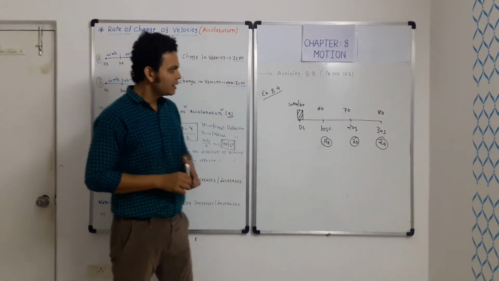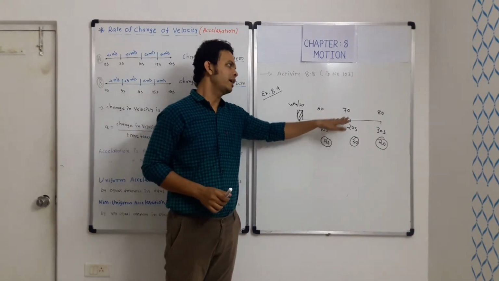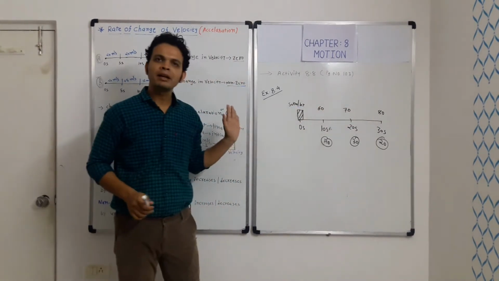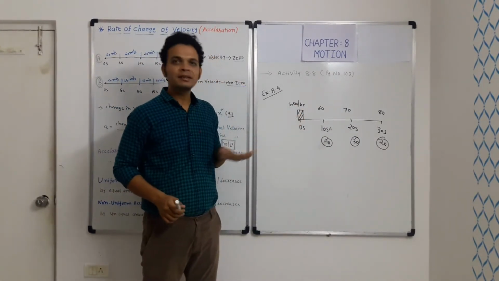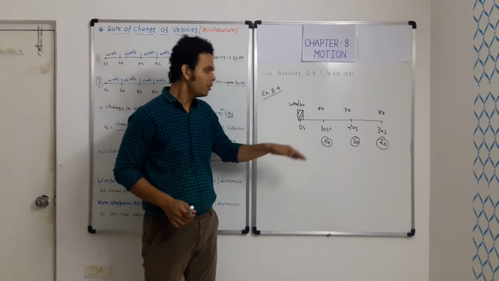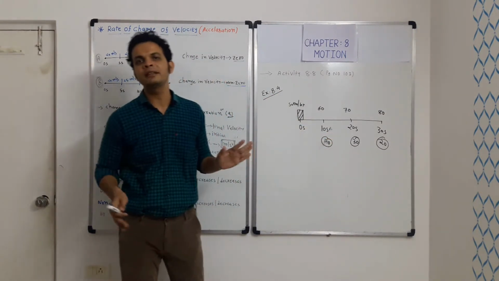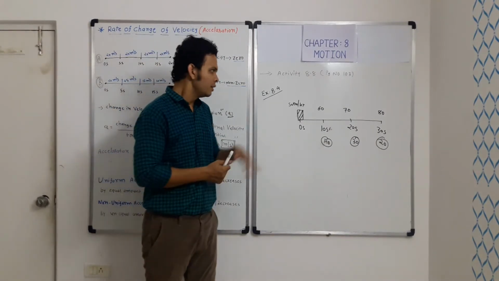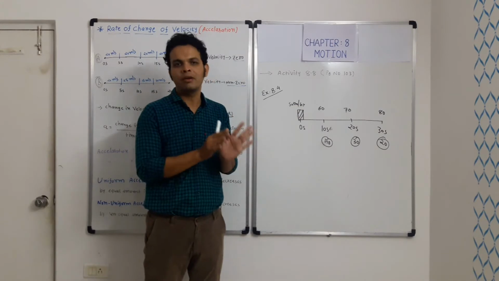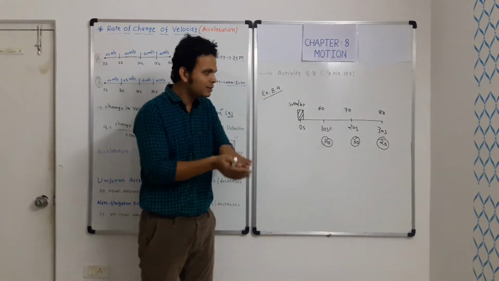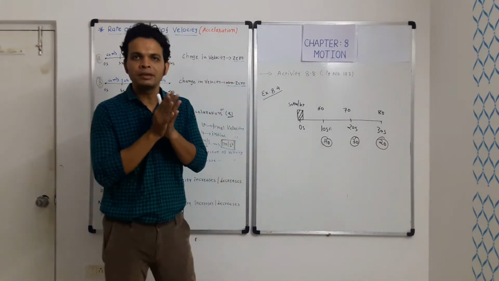Now after 10 seconds it has gone to 60, then 70, then 80. So at the interval of each 10 seconds, the velocity has increased gradually, uniformly, or here the velocity has decreased gradually. It is not a haphazard increment or decrement. So in this kind of acceleration, velocity is of course not constant, it increases or it decreases, but it is not haphazard, it is constant, it is uniform.